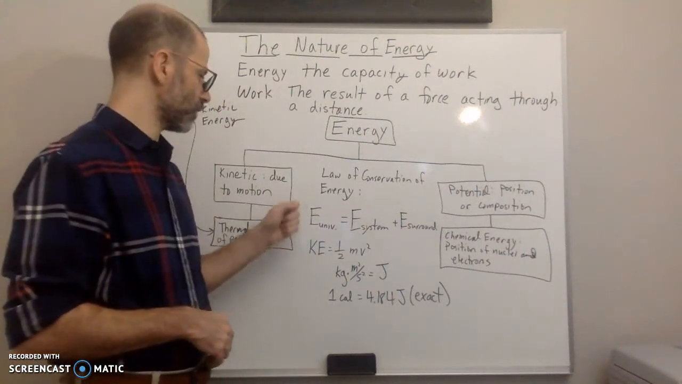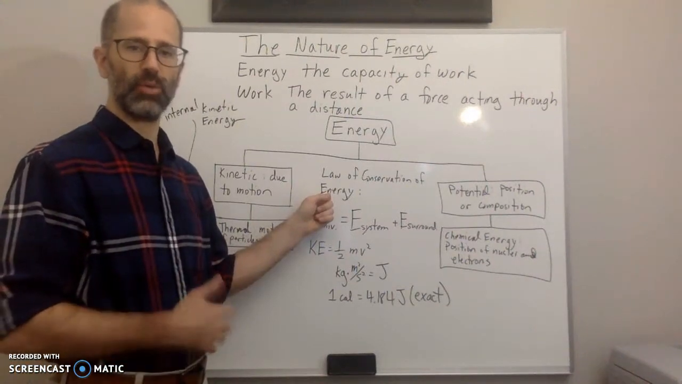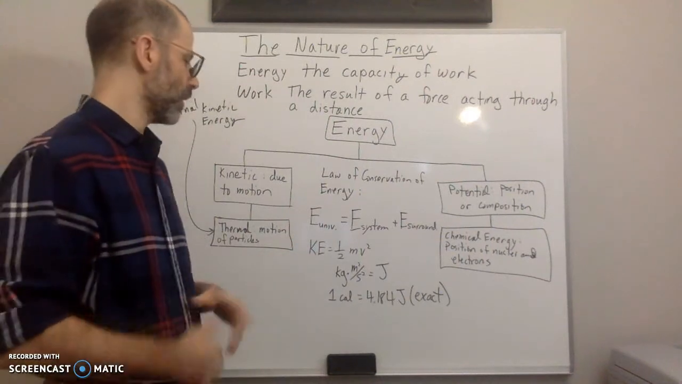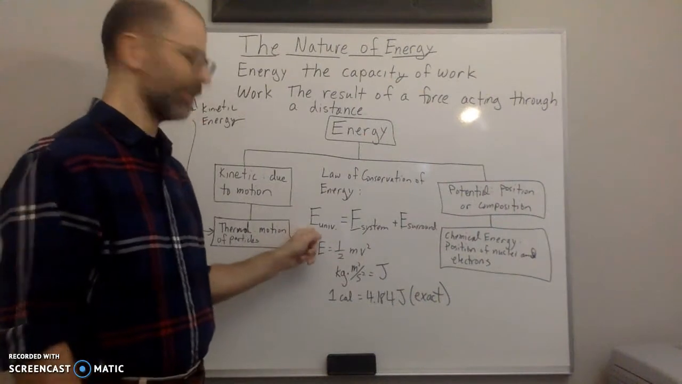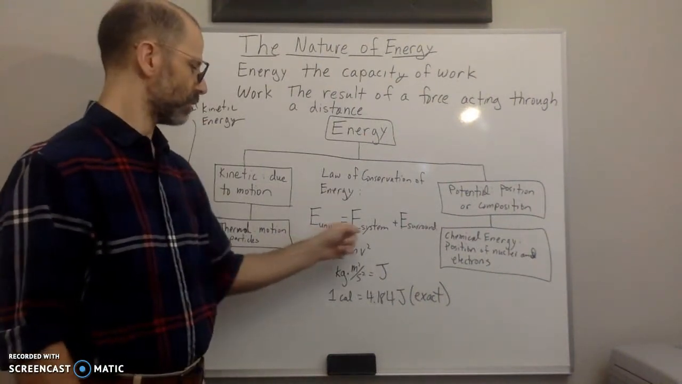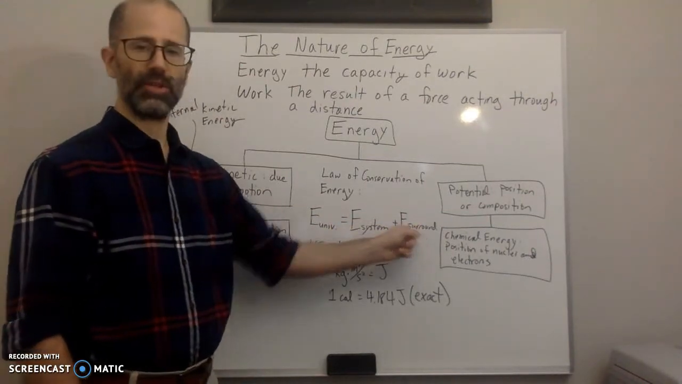So in chapter 1, we talked about the conservation of energy, that energy is neither created nor destroyed, it's only transferred in form, from one form to the other. And so this is represented by this equation here, that the total energy of the universe is going to be equal to the energy of a system plus the energy of the surroundings.